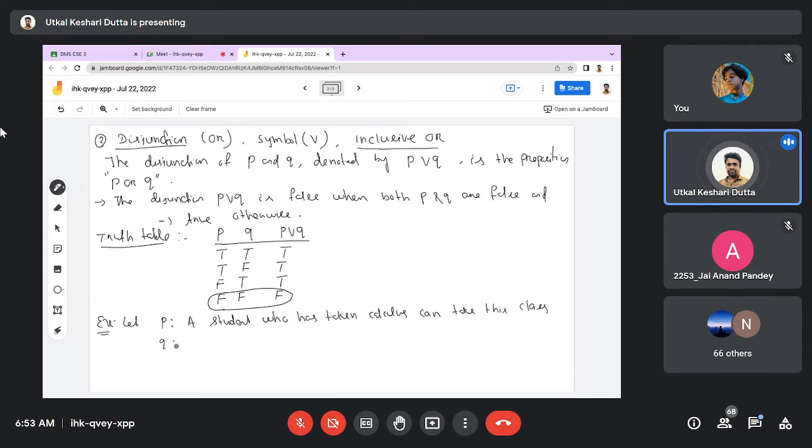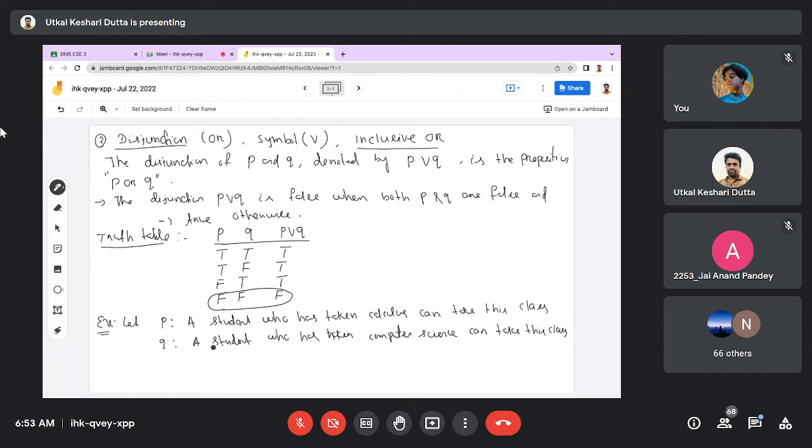Q is the proposition, that is also given: a student who has taken computer science can take this class. Then tell me what will be P disjunction Q?